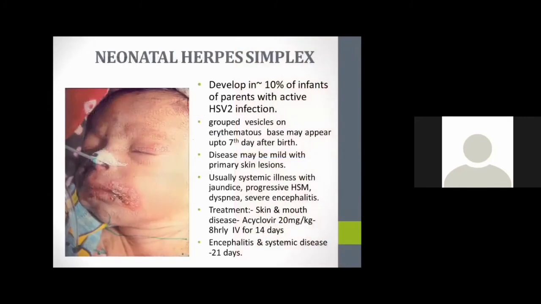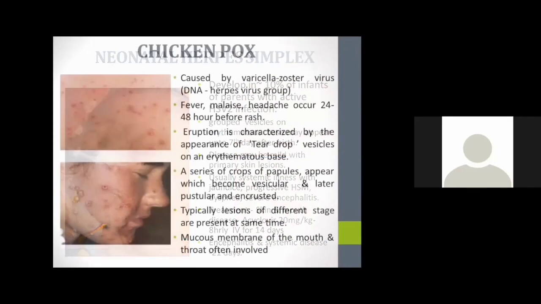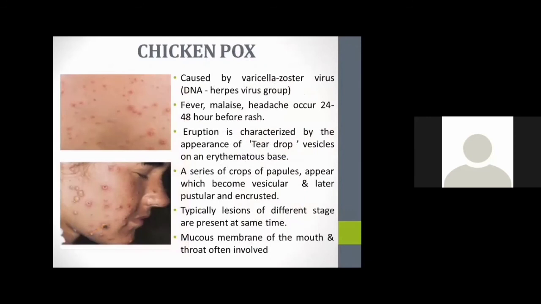And neonatal herpes simplex is also there. And chickenpox is caused by the varicella zoster virus, and the eruption has a mainly teardrop appearance. Crops of papules appear, which become vesicular and later pustular and encrusted. The mucous membrane of the mouth and throat is also involved.